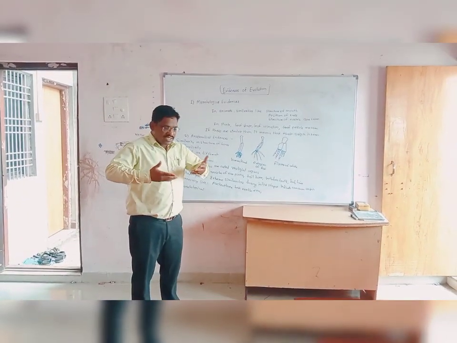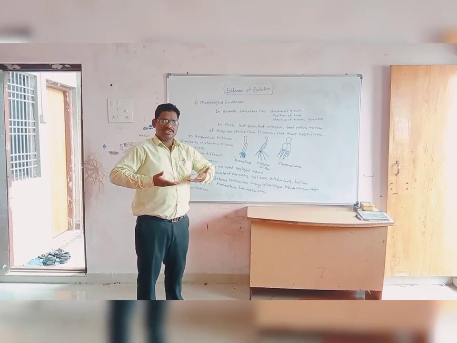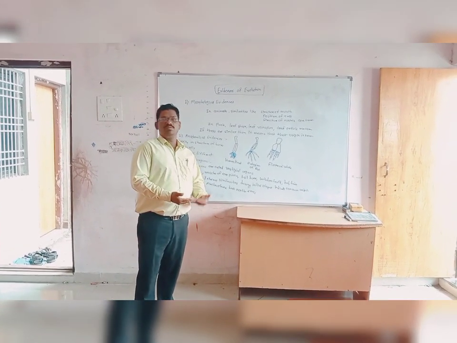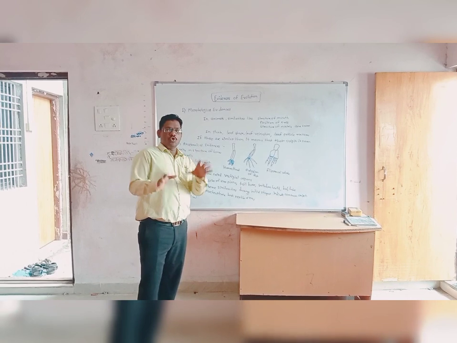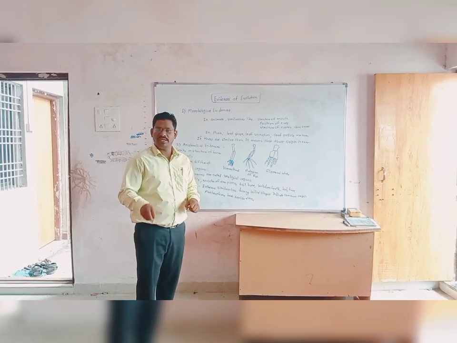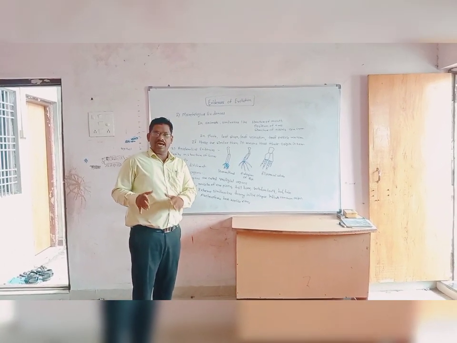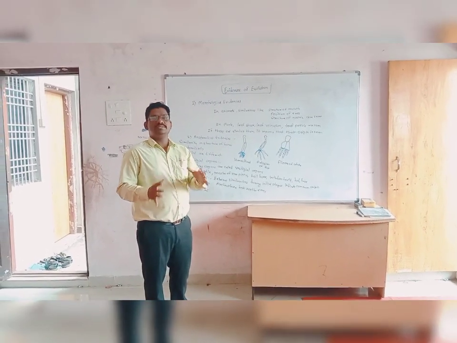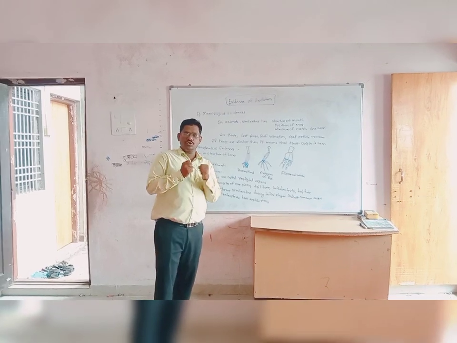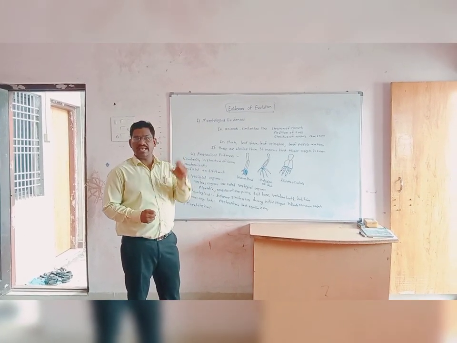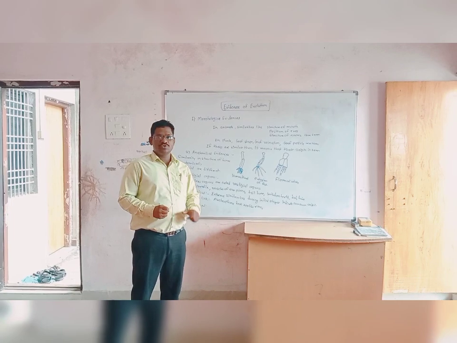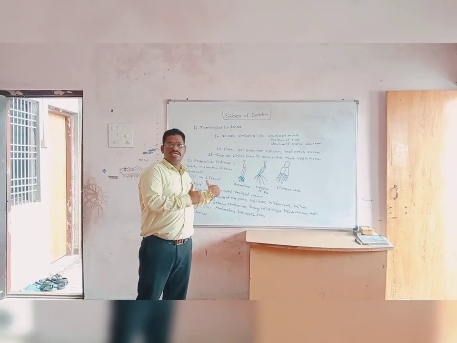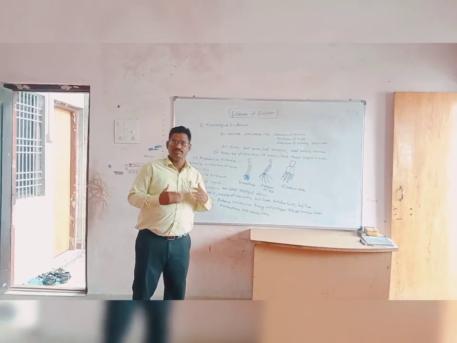Those fossils which are found at the upper layer indicate that the living organism was recent, whereas fossils found in a deeper layer of soil are from the ancient period. In this way we can definitely say there are certain proofs which show that evolution has taken place, and in this way we have discussed the evidences of evolution or evolutionary evidences. So thank you very much.